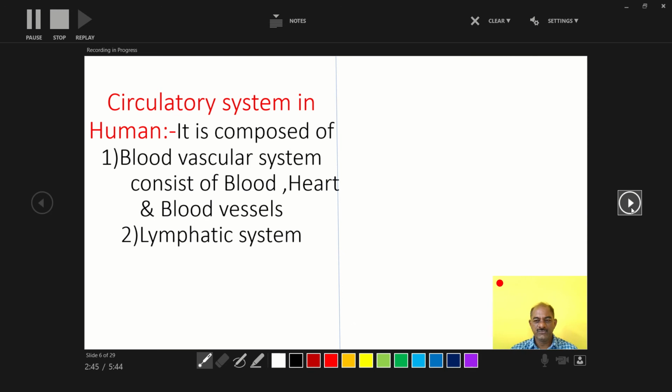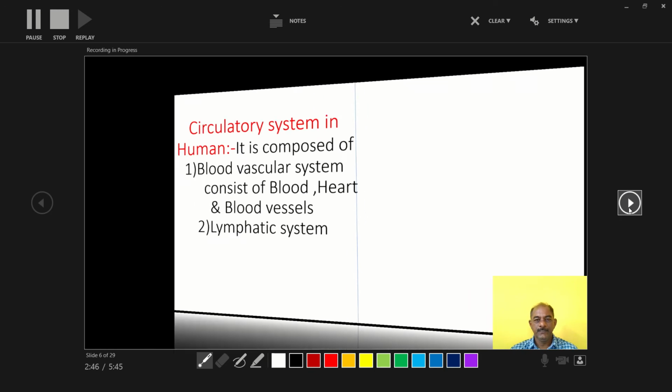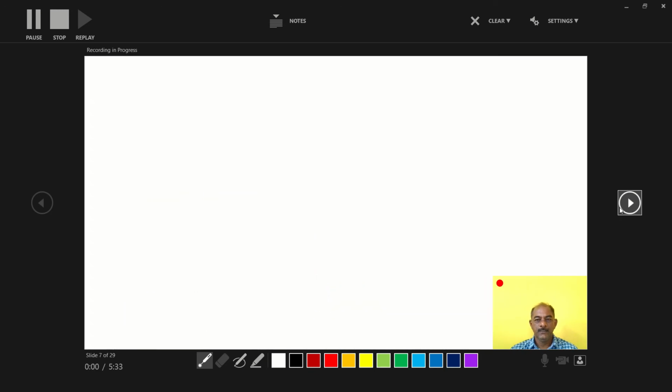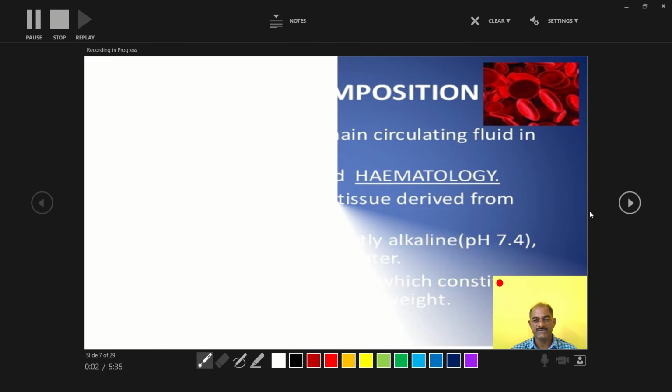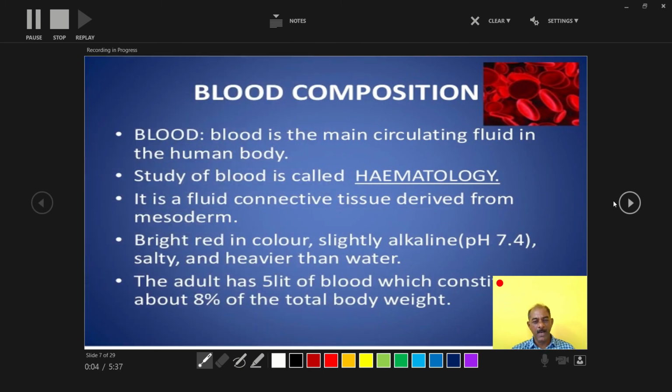Next, in this blood vascular system, the first part is the blood. Blood is the main circulating fluid in the human body. The study of blood is called hematology.